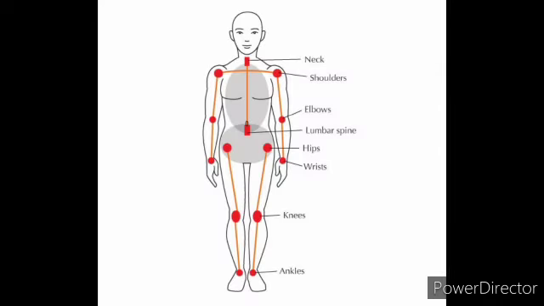Our body has many joints, like the neck joint. At this neck joint, the head and our body are attached, and the shoulder joint attaches the arms. The elbow joint attaches the upper arm and lower arm, and the wrist attaches the fingers to the arm. The hip joint attaches the leg, and the knee joint attaches the upper leg and the lower leg, and the ankle joint attaches the leg and the feet of our body. Like that we have so many joints in our body.